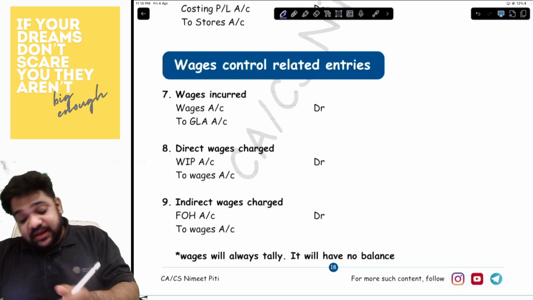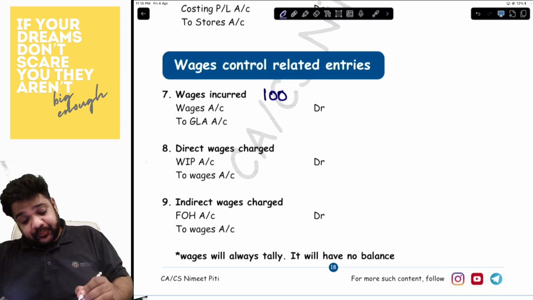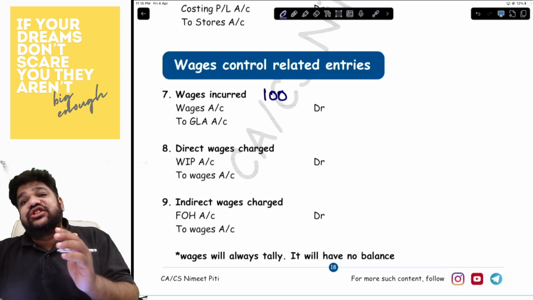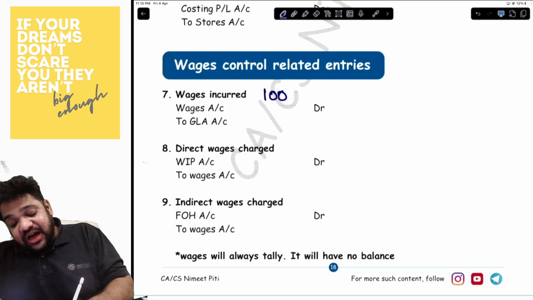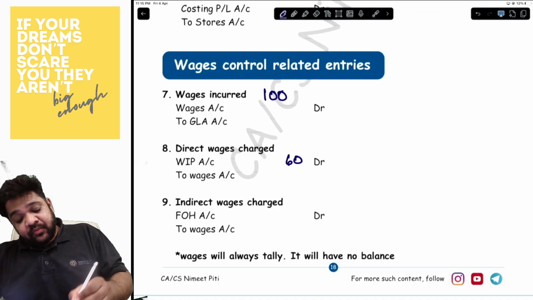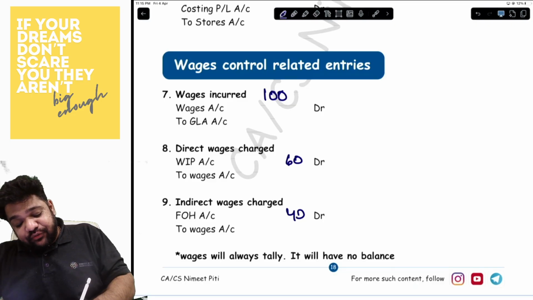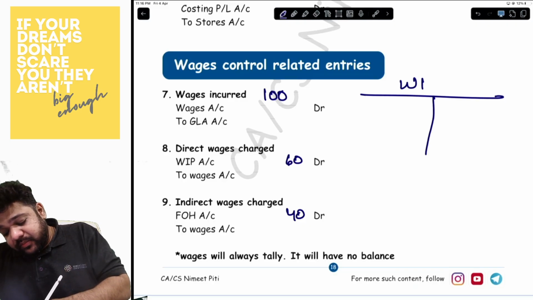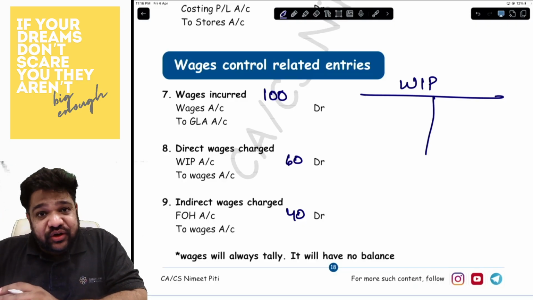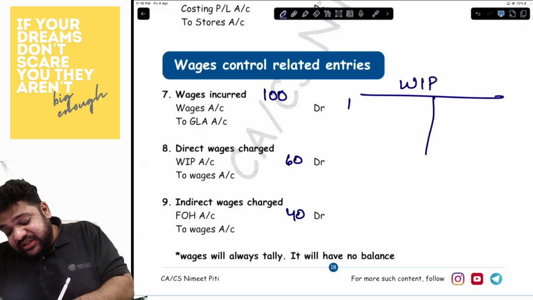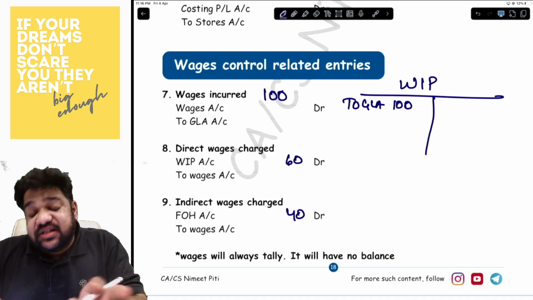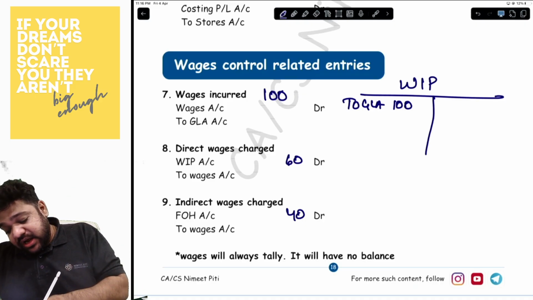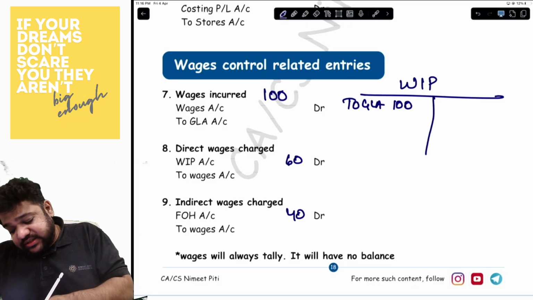Now, for example, you have incurred 100 rupees. The direct wages are charged how much? Let's say it is charged 60 rupees and the indirect wages are 40 rupees. So how does your WIP account look like? You incur wages first. So entry will be wages to GLA, 100 rupees. You will charge the direct wages where to WIP. So entry will be WIP to wages.